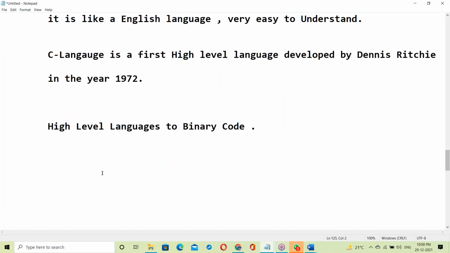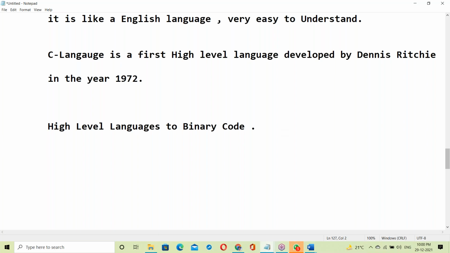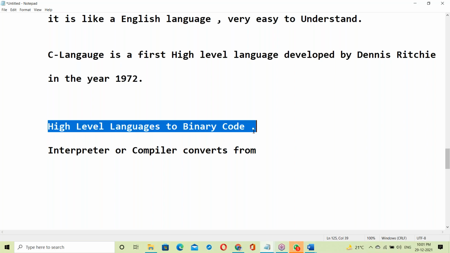Which is responsible to convert from high-level language to binary code? Either an interpreter or a compiler converts from high-level language to binary code.